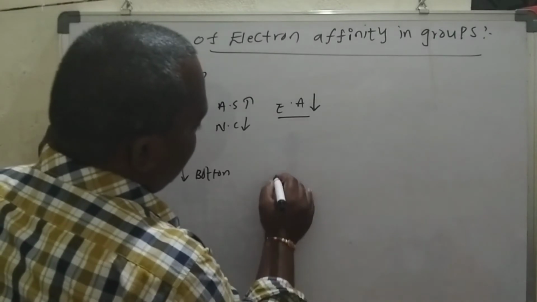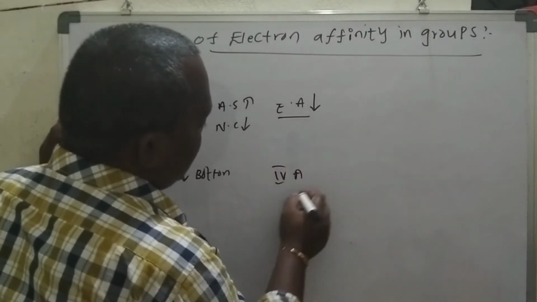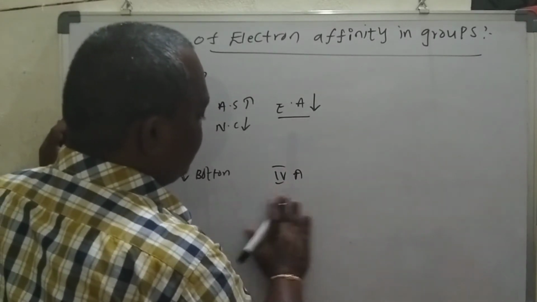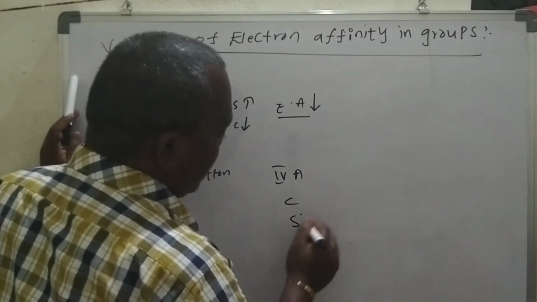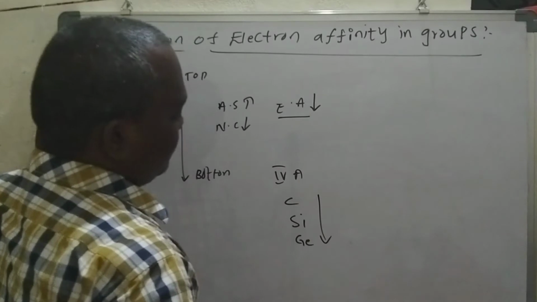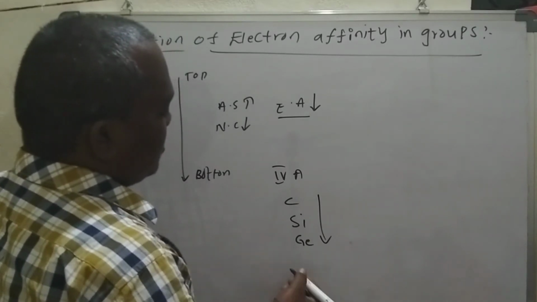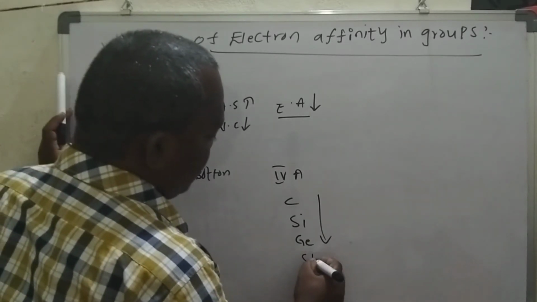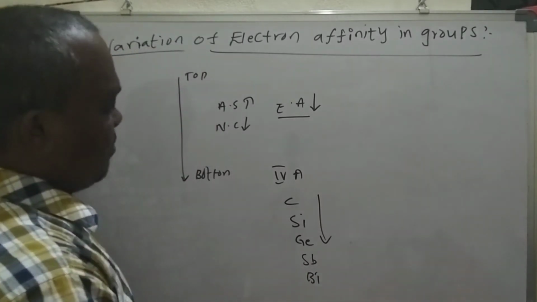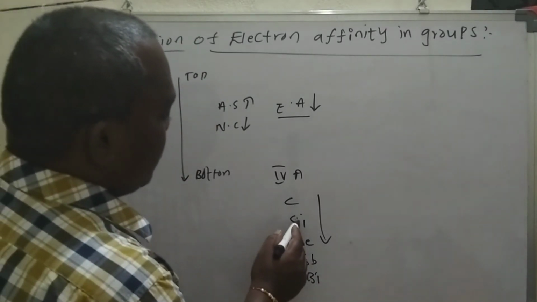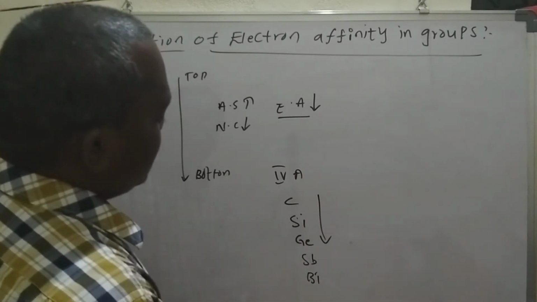For example, I'll take the 4th A group elements. They have carbon, silicon, germanium, tin, lead. Like this it will be there. So carbon, silicon, germanium, tin, lead.